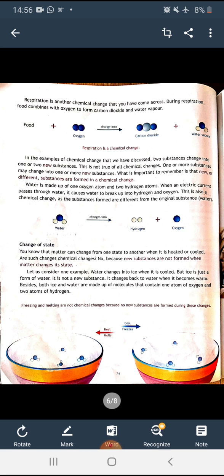When it is kept out of the refrigerator at room temperature, again it will be converted into water. Both ice and water are made up of molecules that contain one atom of oxygen and two atoms of hydrogen. So freezing and melting are not chemical changes because no new substances are formed during these changes.